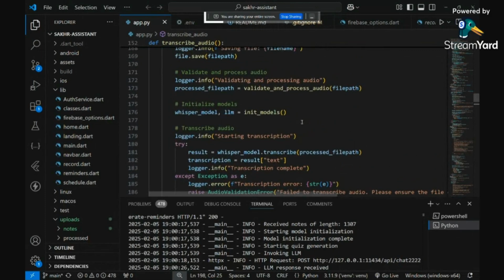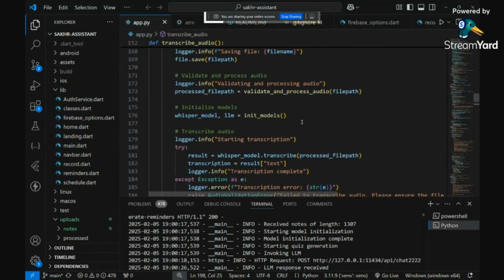And then from here it will initialize the Whisper model, as well as the Llama 3.2. From here it will help us with transcribing the recording of the lecture, as well as giving that transcription to Llama 3.2 so that it can give us the most important info from the lecture.